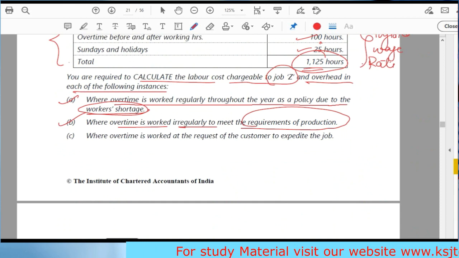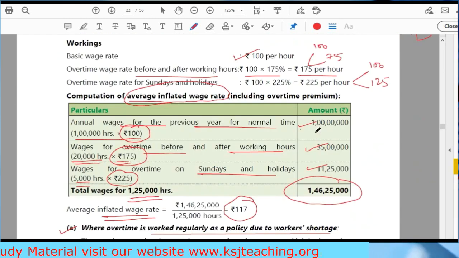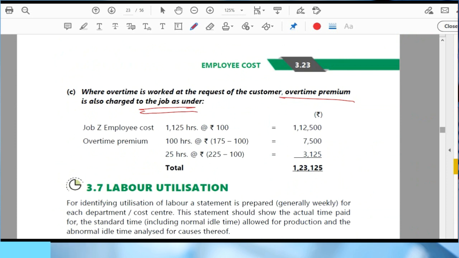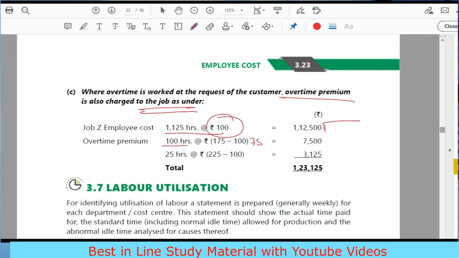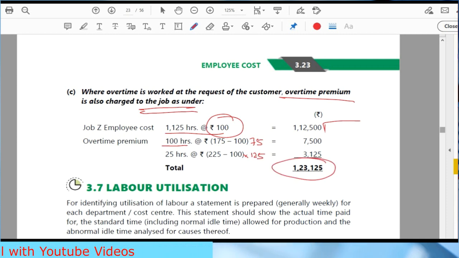Where overtime is worked at the request of customer to expedite the job. Now we'll charge it to that particular customer, the whole amount, right? The whole amount will be charged to the job, that particular job. Clear? Job Z employee cost 1125 on the basic rate is paid 100 hours, 75 multiplied by 75 and multiplied by 125. This total amount will be charged to the job. Okay. Sir, why 75 and 125 on 125?